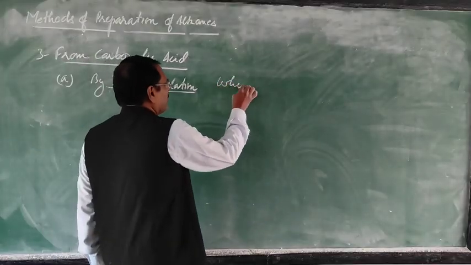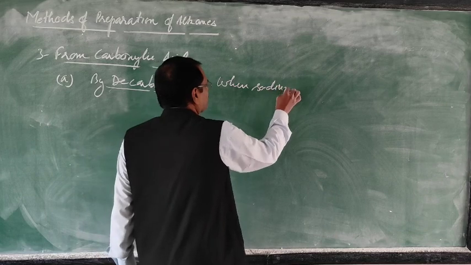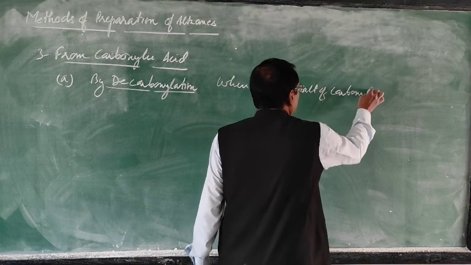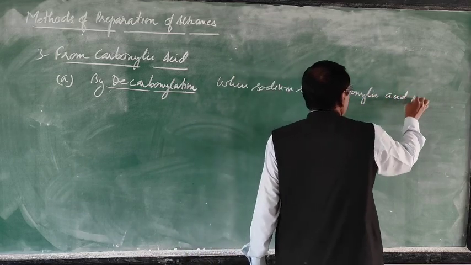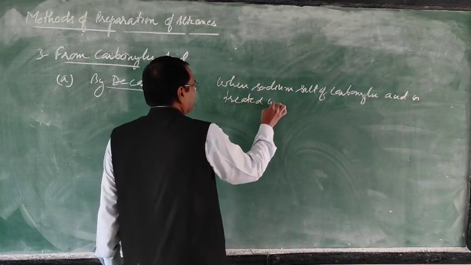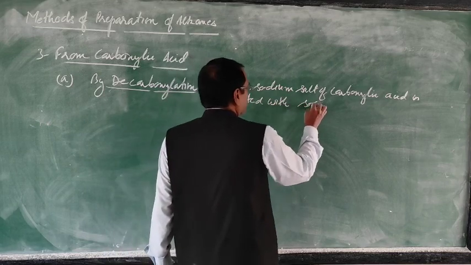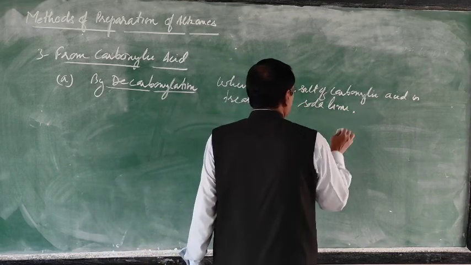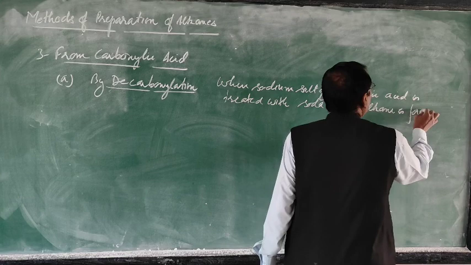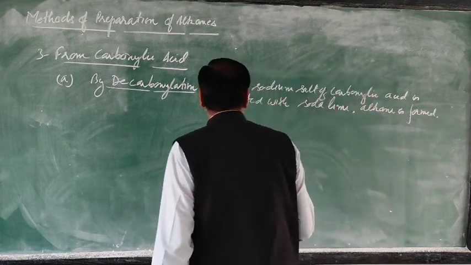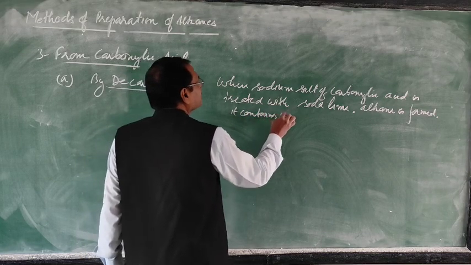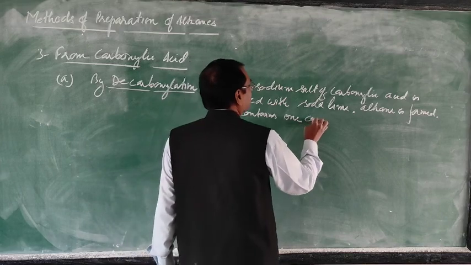When sodium salt of carboxylic acid is treated with soda lime, alkane is formed. It contains one carbon atom less.